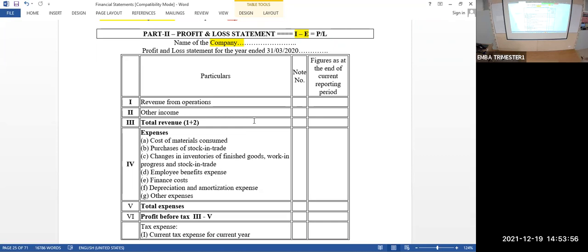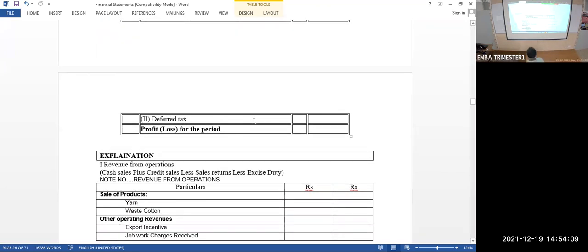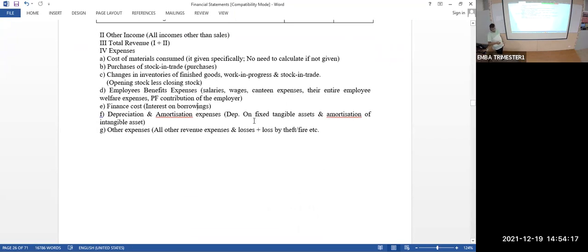Already we have total revenue in the column number 3, Roman numeral III. From that you minus total expenses. That is going to be your profit before tax. Then minus tax, you will get the profit after tax. That's it. Minus the tax given in the question. The remaining is called profit after tax. This profit after tax is called the surplus of the current year.